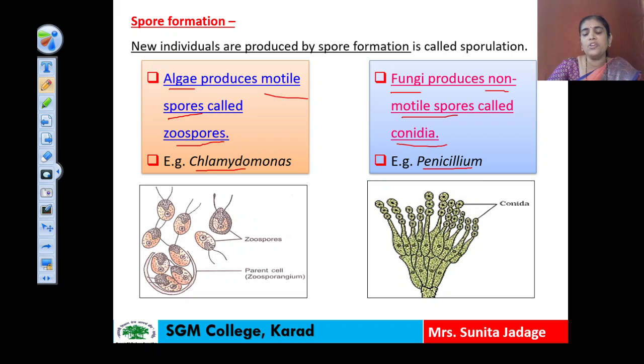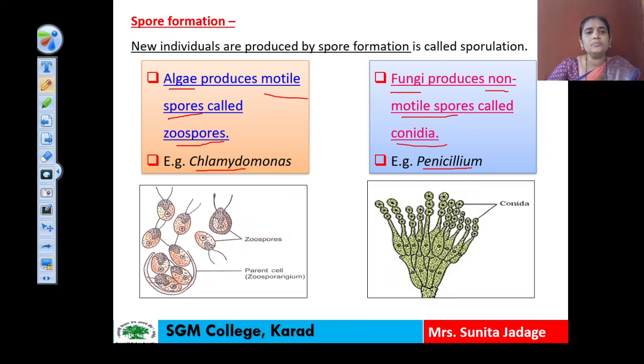They do not move from one place to another, and hence they are called non-motile. So in this way, with the help of these spores, different lower organisms produce their new individuals, and this is also without involvement of gametes.